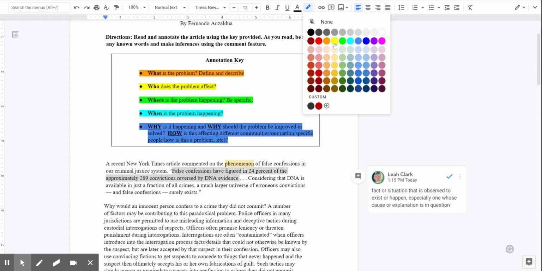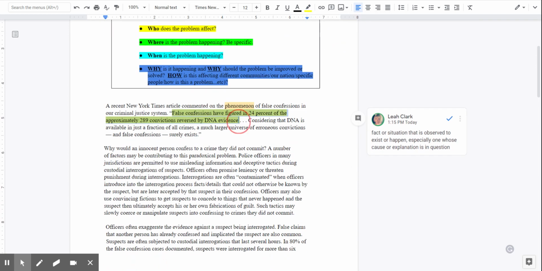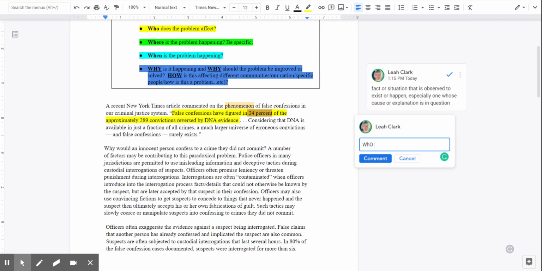So I'm going to highlight that yellow, okay? And I'm going to leave a little comment right over here. Oops, not editing mode, I'm sorry. I'm just going to highlight this and add who, just to remind myself, okay? That's a lot of people, right? 1 in 4 people found innocent by DNA evidence falsely confessed to the crime.